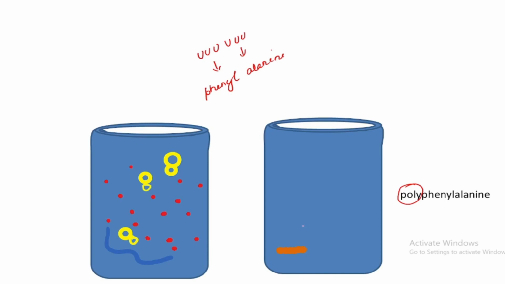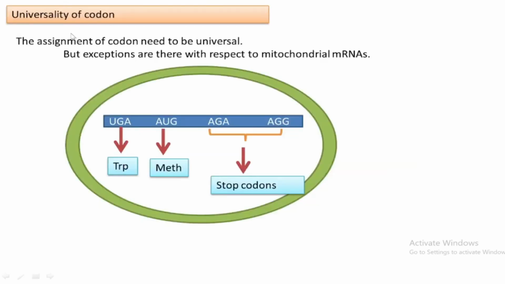Okay, next we are going to see the universality of the codon. If we take a cell and consider each codon, the amino acid encoded by each codon should be universal. It should not change from one cell to another.